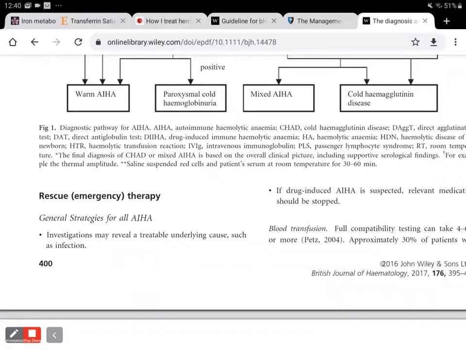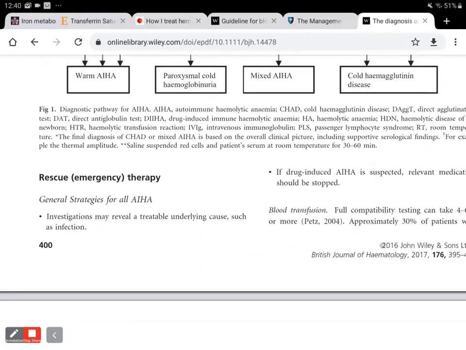So, in these patients, once we have done all the DAT testing and antibody titers, the antibody specificity needs to be found out.